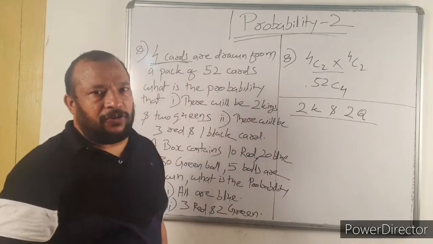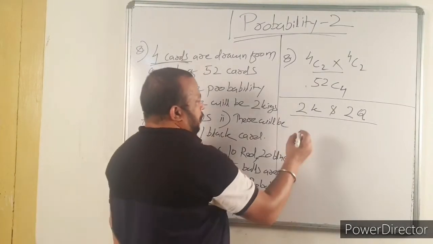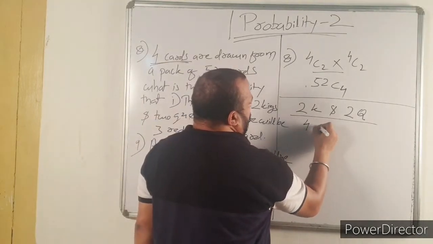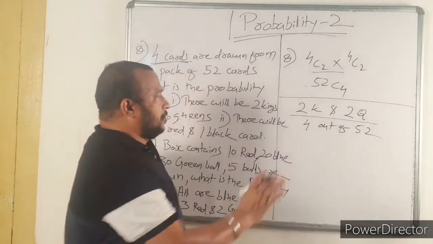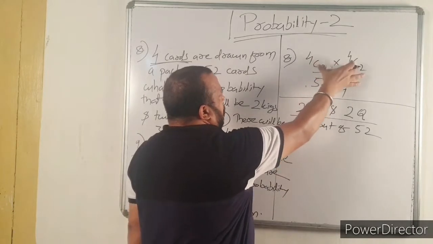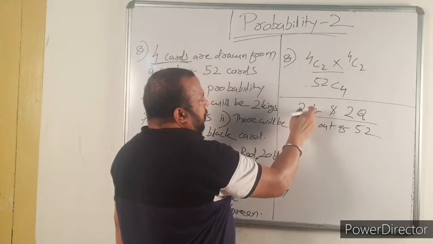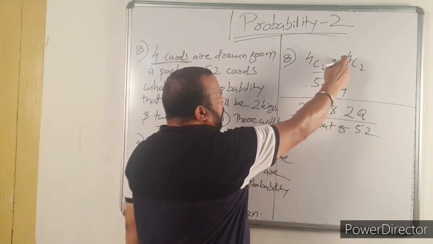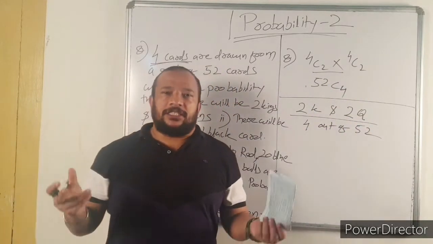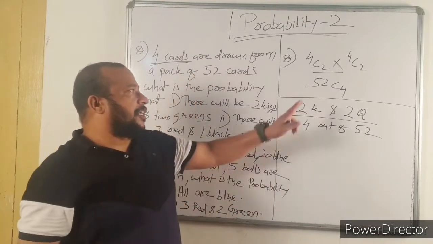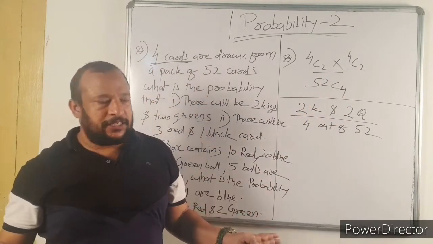Total you are choosing 4 cards. So 4 out of 52 is your sample space. So simply we have written, this is the number of favorable events, this is the total number of events. Favorable events: you need 2 kings, 4C2, and means multiplication, 4C2 for 2 queens, divided by total 4 cards you can draw in how many different ways. So this is the number of favorable events divided by total number of events.